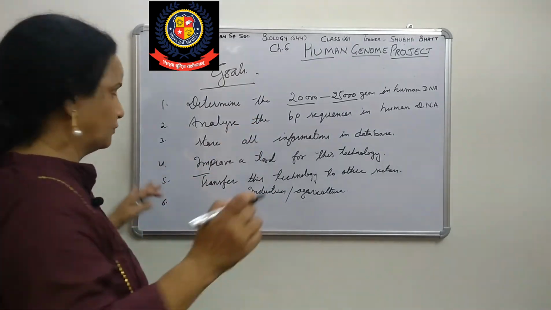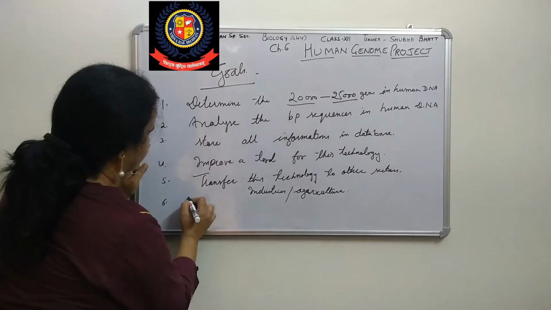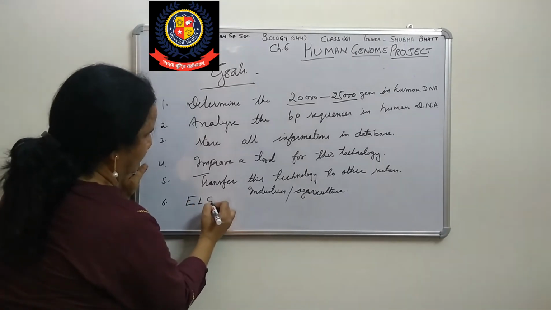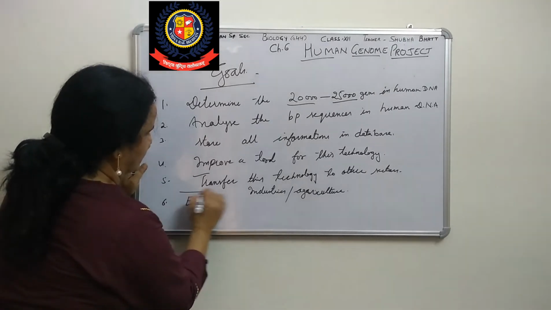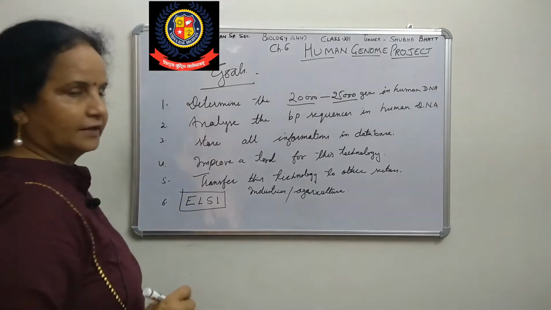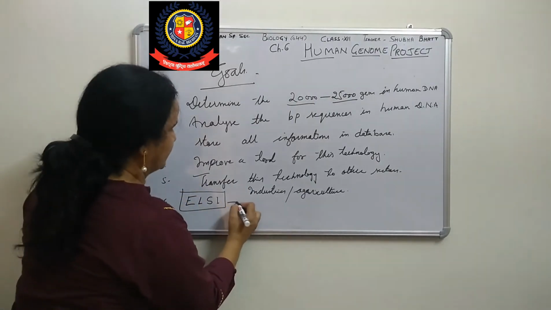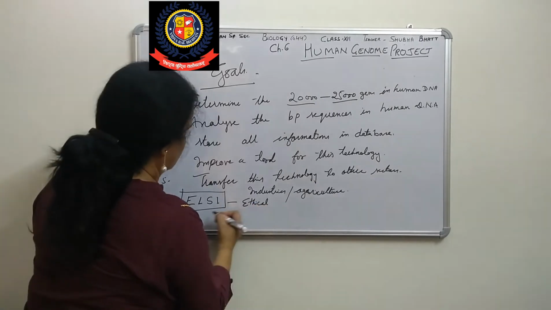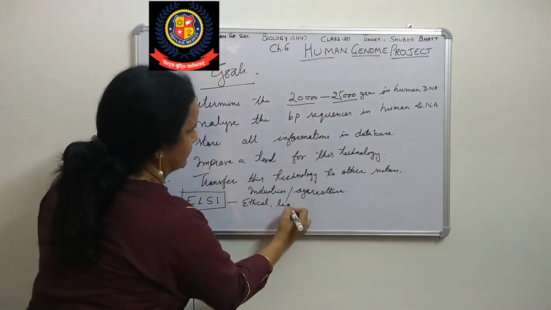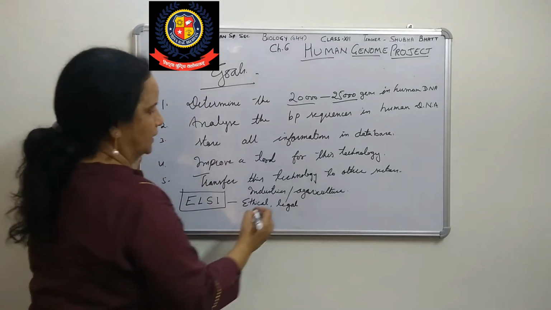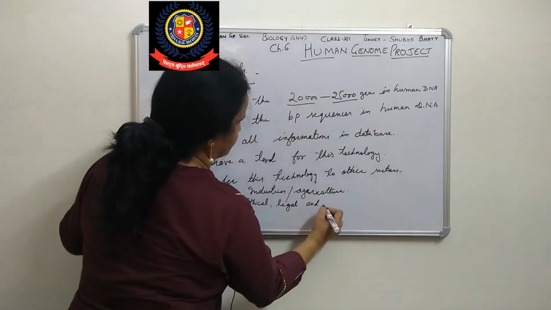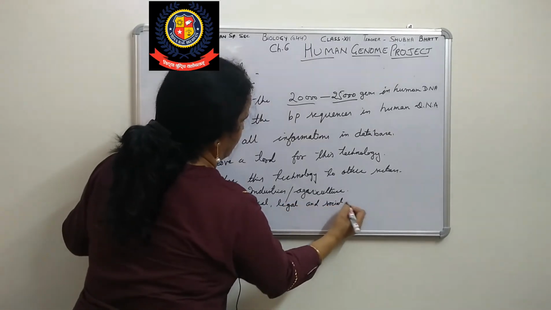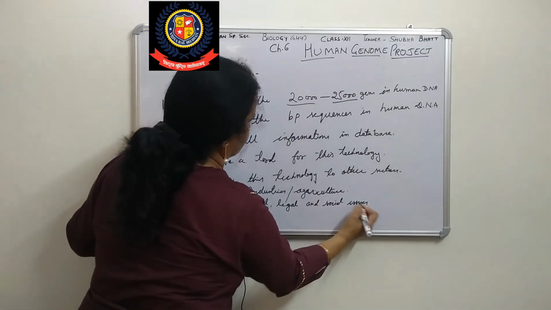Now the last term is ELSI. First you will write the full form of this. ELSI: ethical, legal, and social issues.